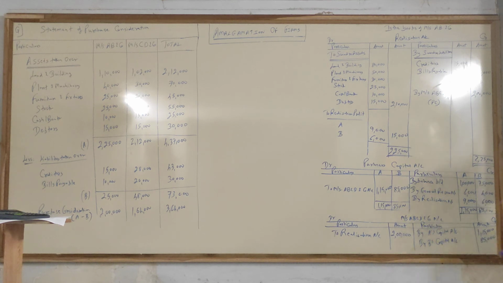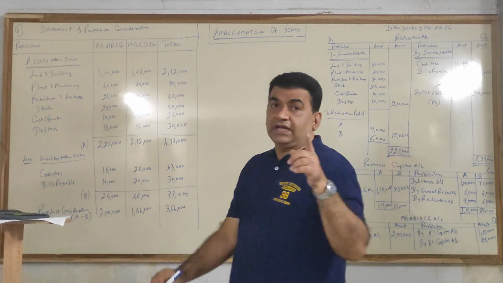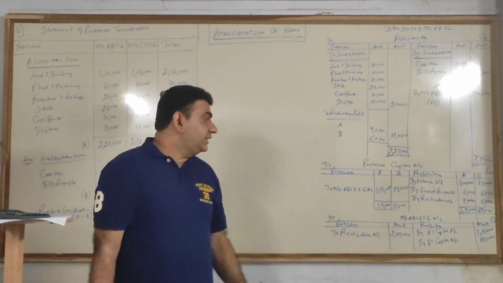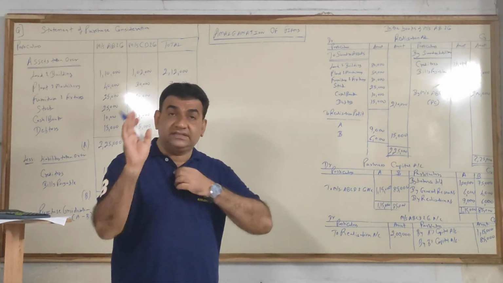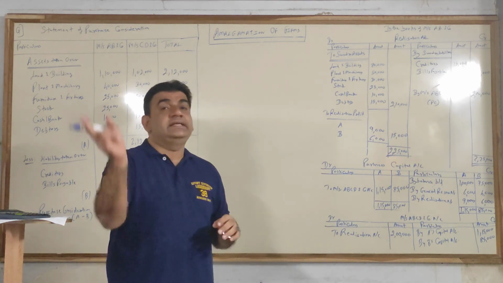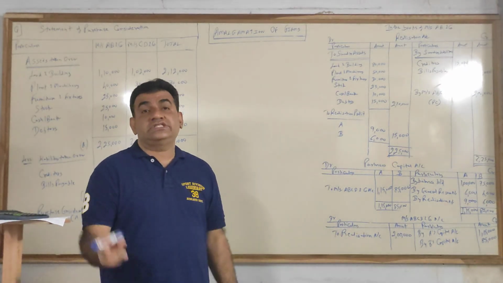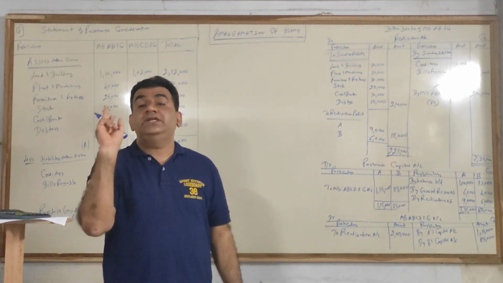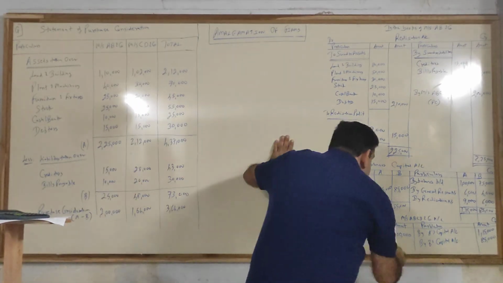By A's capital account 1 lakh 15,000, by B's capital account 85,000. Got it? And now after doing this, automatically the new firm's account should tally.